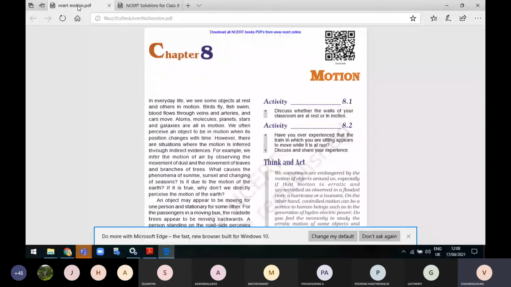Time in minutes. I'm taking time in minutes, and then I'm taking the distance. Time is marked on the x-axis and distance is marked on the y-axis.